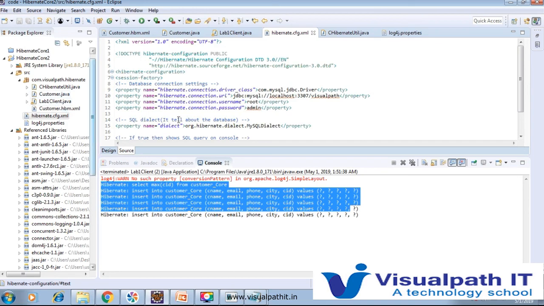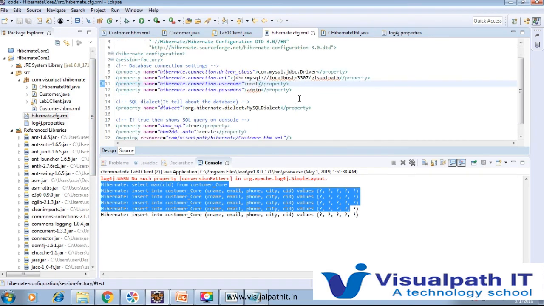So customer is there and all. That is a very basic concept. If you go through it step by step, then you can easily understand. Here we have to deal with just 4 objects, which I am going to tell you again and again, that only 4 objects are very important: configuration, session factory, session and transaction. After that we can understand Hibernate. Hibernate is very easy if you understand the behavior of those 4 objects.